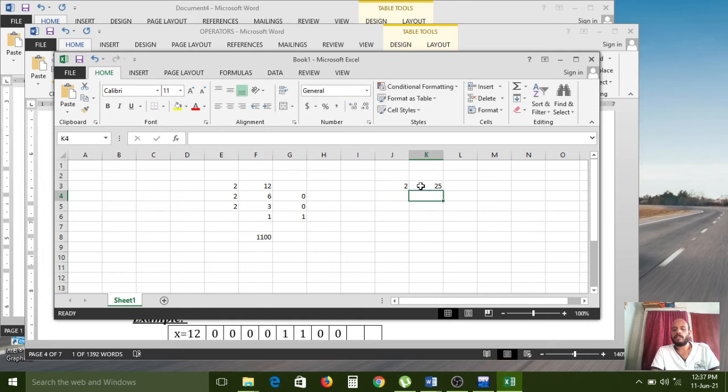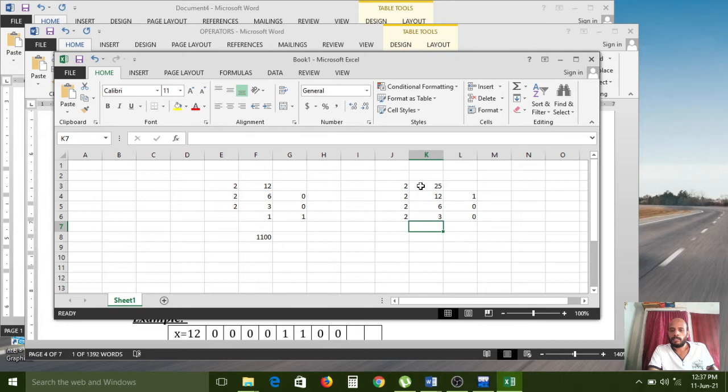Okay, because bitwise operators will work only in the binary format. So here 12 twos are 24. Here 1 is the remainder, and next again 2. 6 twos are 12. 0 is the remainder, and here again 2. 3 twos are 6. Here 0 is the remainder.